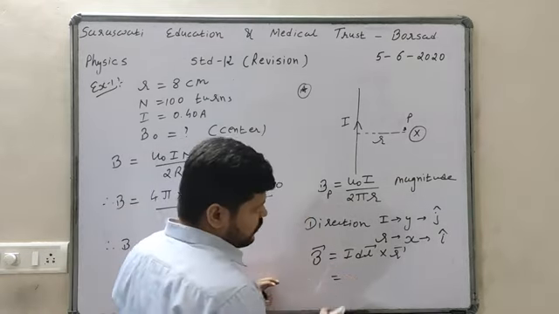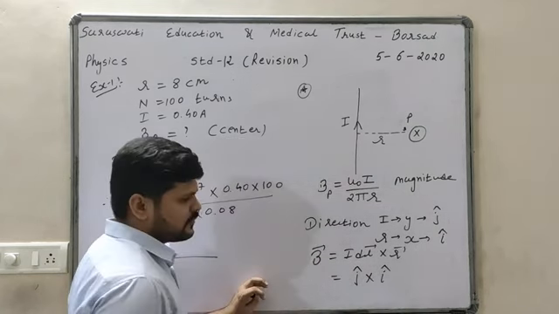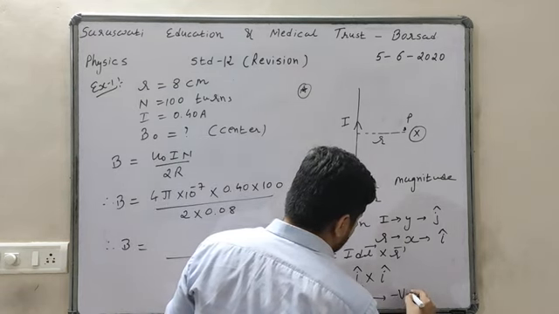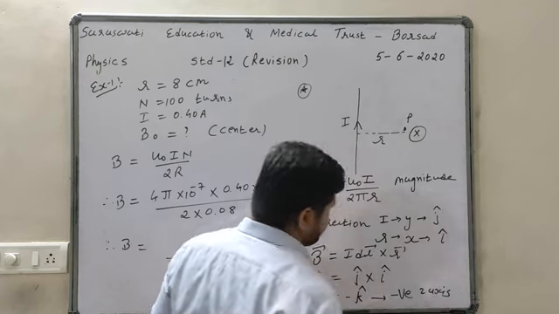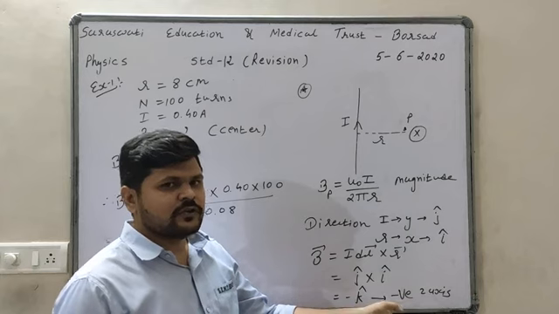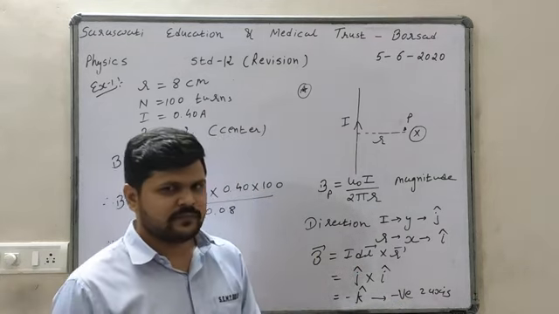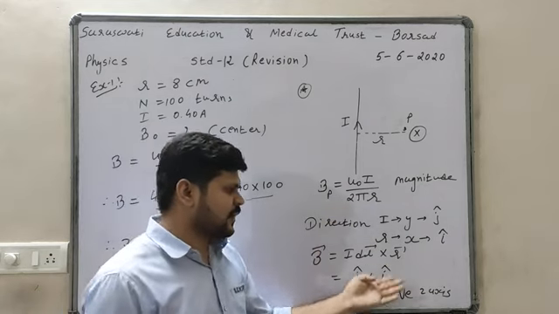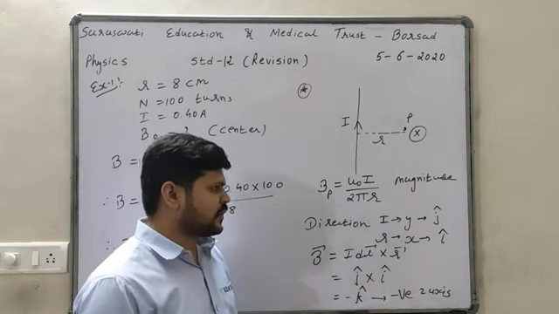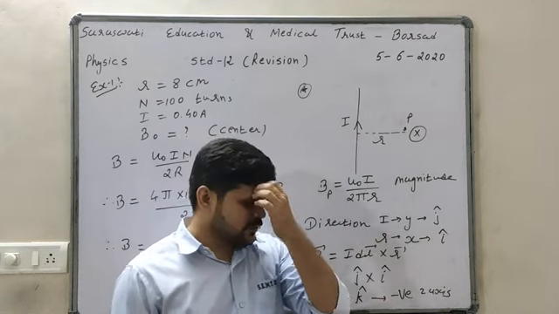So the direction of I is j cap, cross r is i cap: j cross i is minus k cap, which means the negative z axis. In both cases our direction is the negative z axis. So by both methods you can find the direction of the magnetic field. The formula is very easy, but the direction is more complicated, though not so complicated. In the next lecture we will do some exercise examples of this method.